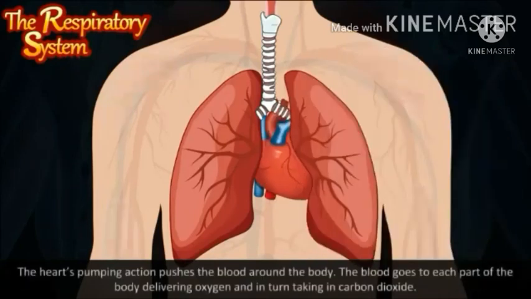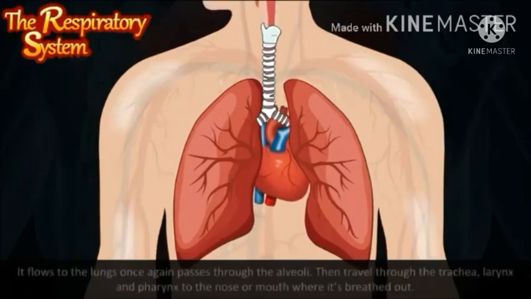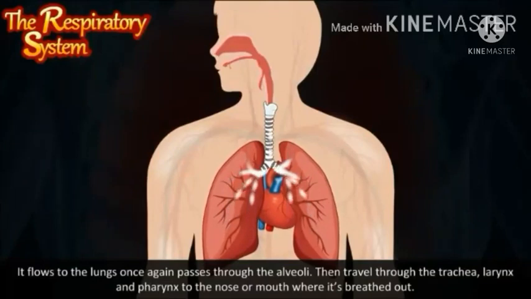The heart's pumping action pushes the blood around the body. The blood goes to each part of the body, delivering oxygen and in turn taking in carbon dioxide. It flows to the lungs once again, passes through the alveoli, then travels through the trachea, larynx and pharynx to the nose or mouth where it's breathed out.